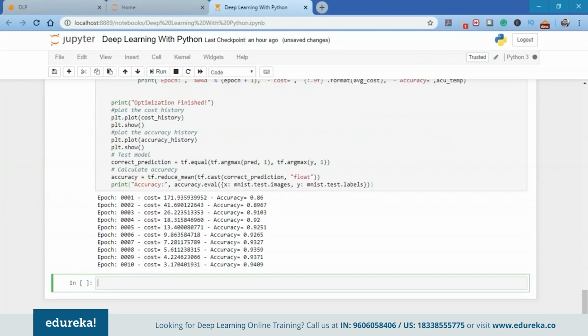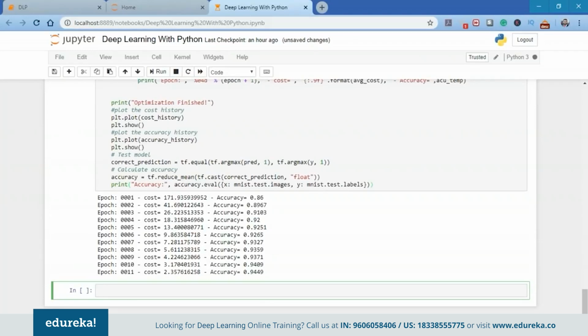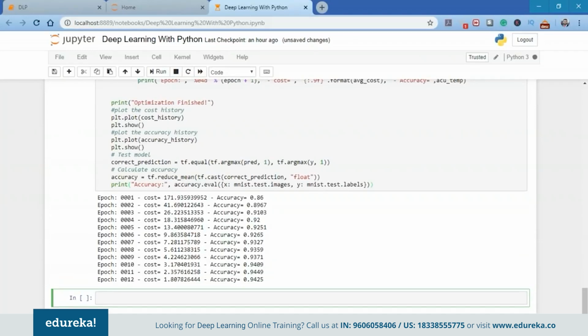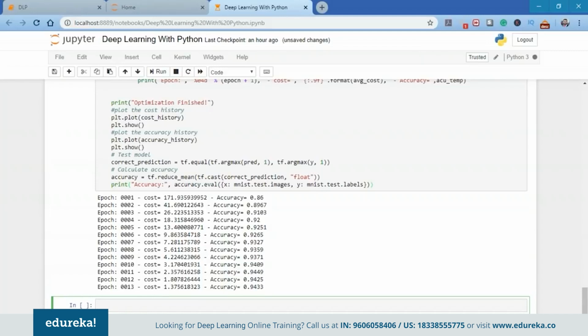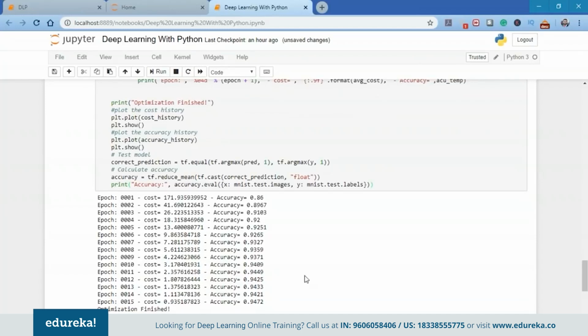The hyperparameters we talked about, the epochs, batch size, and the number of perceptrons in the layers, should be chosen wisely, and that is where the experience of a data scientist comes in, and this can only be achieved with lots of practice.